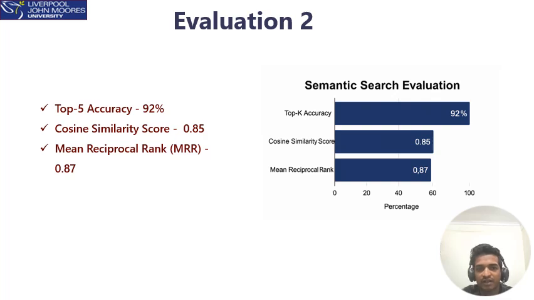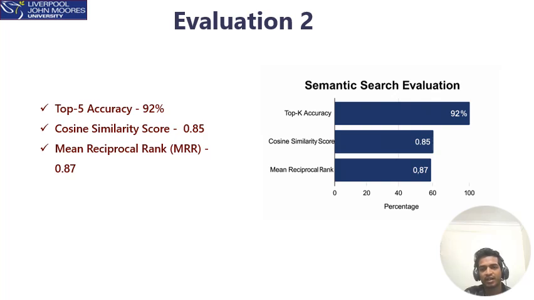Cosine similarity score. This is a numerical value that measures how close the query and entity vectors are. A higher score means a better semantic alignment. It varies from -1 to 1, with negative being closeness in the opposite direction and positive being closeness in the same direction. Our average cosine similarity score for correct matches was around 0.85, which shows a strong relevance between the user query and the matched entity.